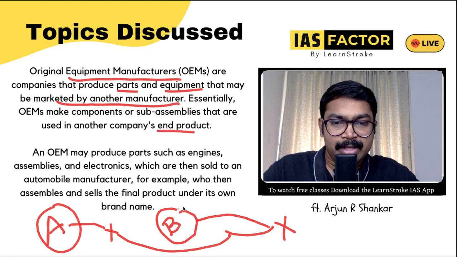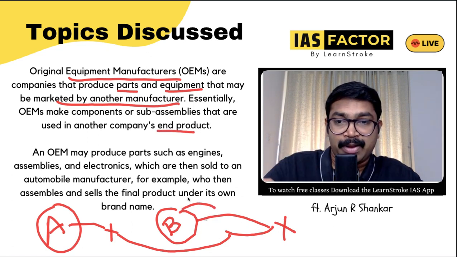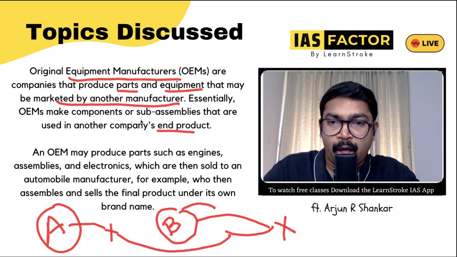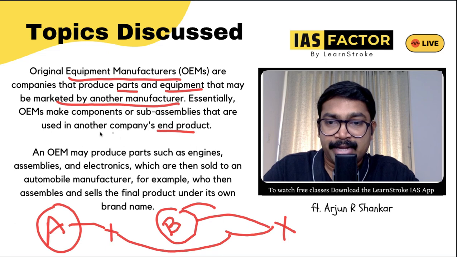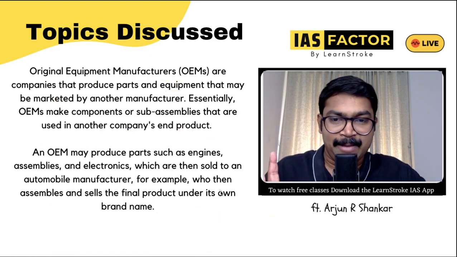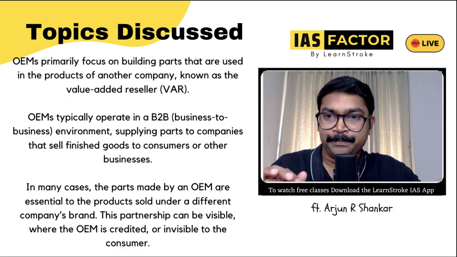So anything B uses is coming from A, and may be marketed by another manufacturer. Essentially, OEMs make components or sub-assembly parts that are used in another company's end products. So A is creating X, but B's company is using it in the end product. So X is marketed or used by B. So this is OEM in very short, simple terms.